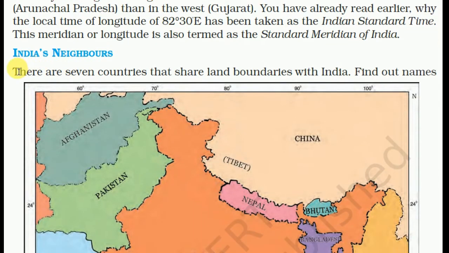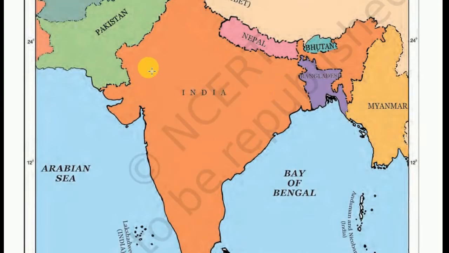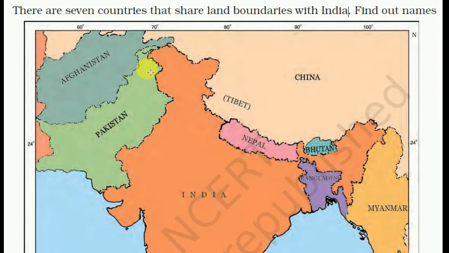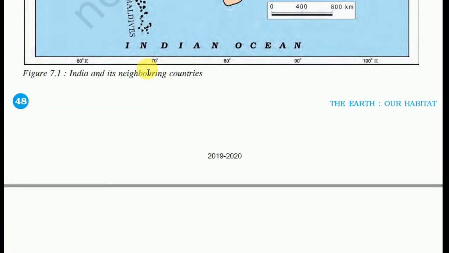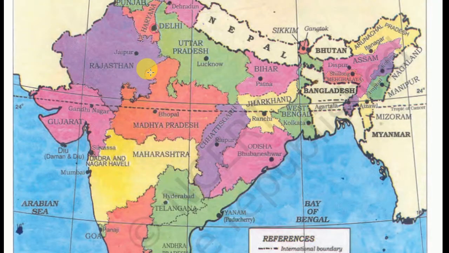India's neighbours. There are several countries that share land boundaries with India. These are Pakistan, Nepal, Bangladesh, China, and Sri Lanka. And this is a geographical map.